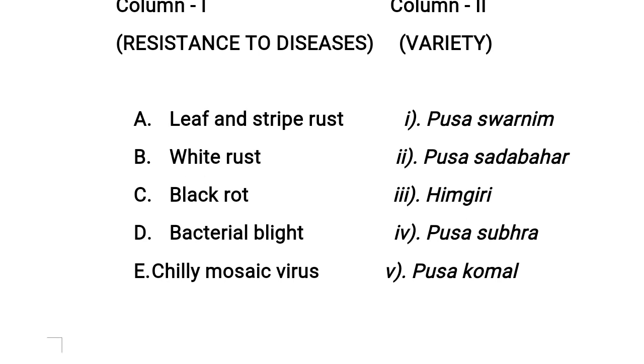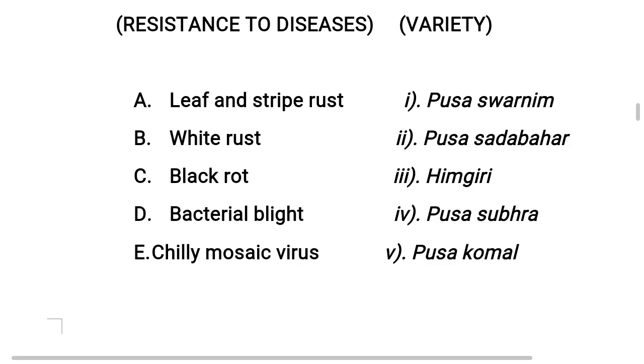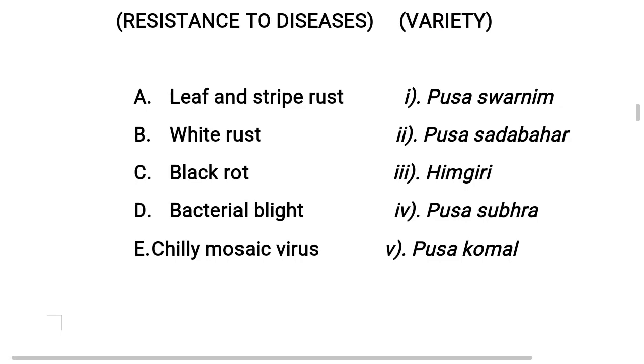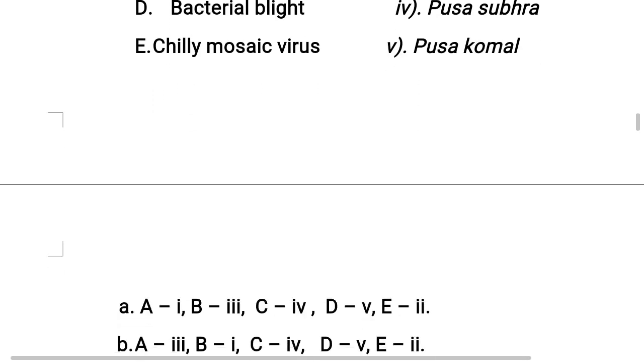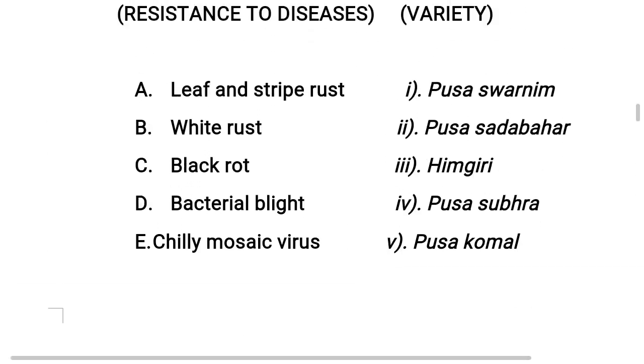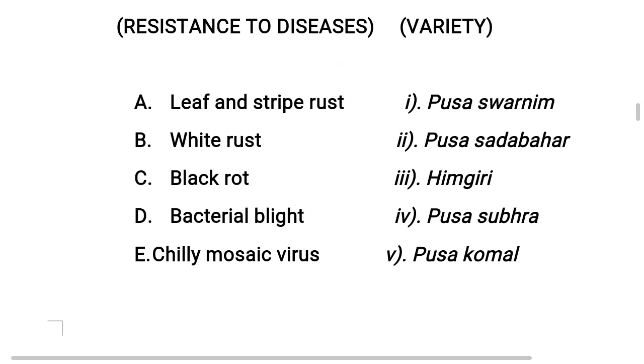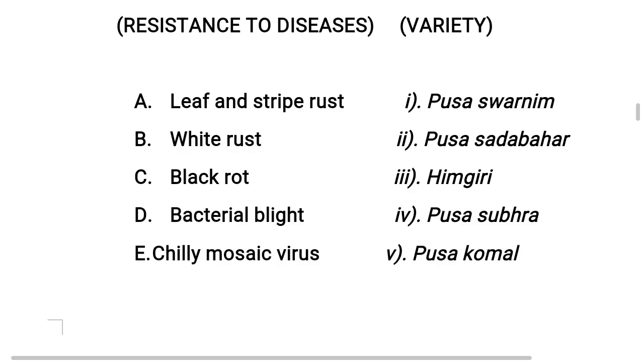In column 1, resistance to diseases. Leaf and stripe rust, it's a disease. Resistant to this disease, the variety is, the most commonly known one is Himagiri. It's a wheat variety. Understood? As we learned in the above question. So A is matching with Roman number 3.